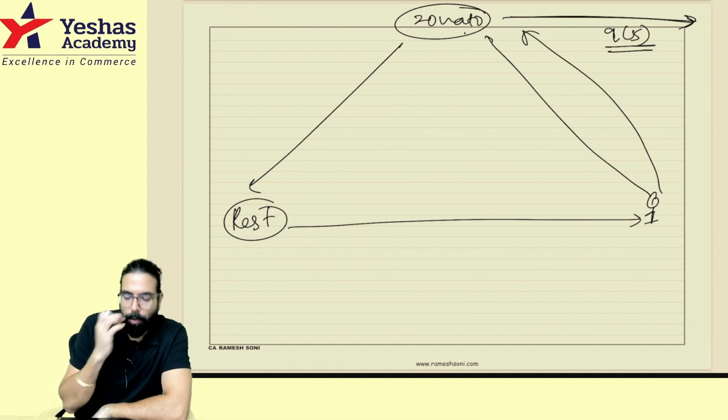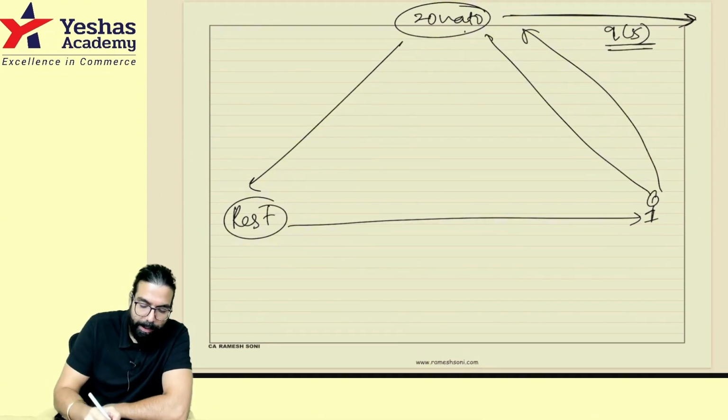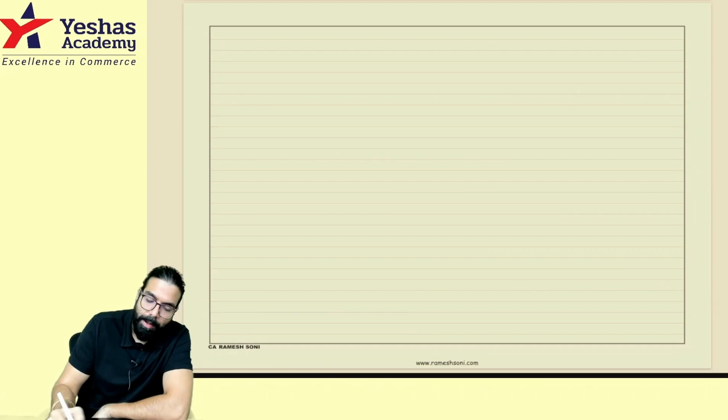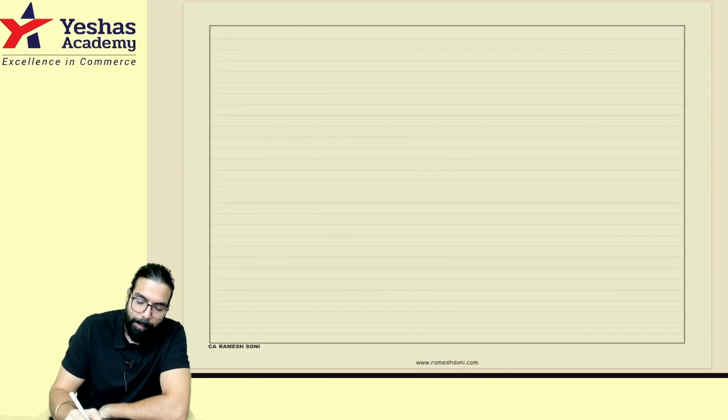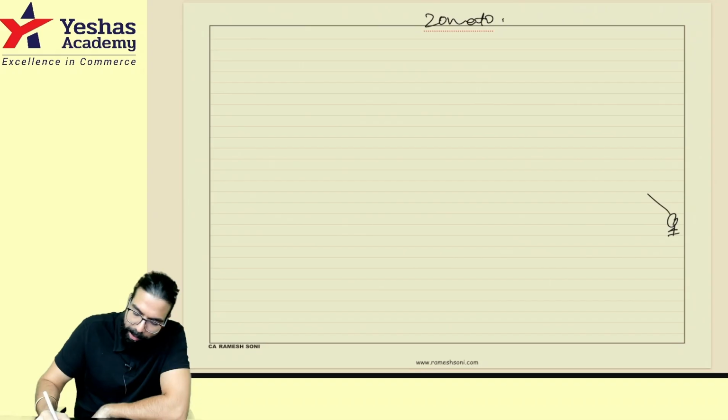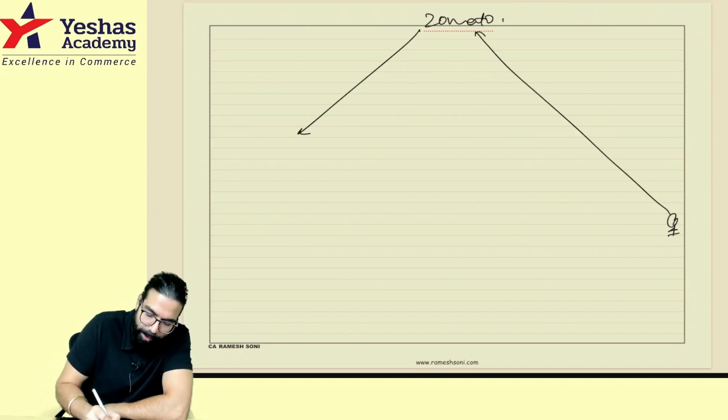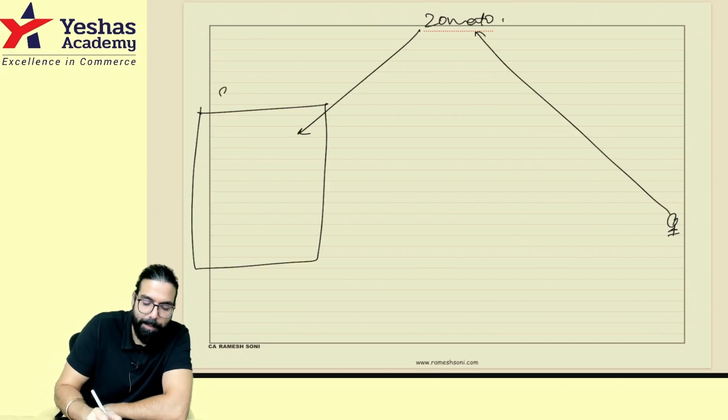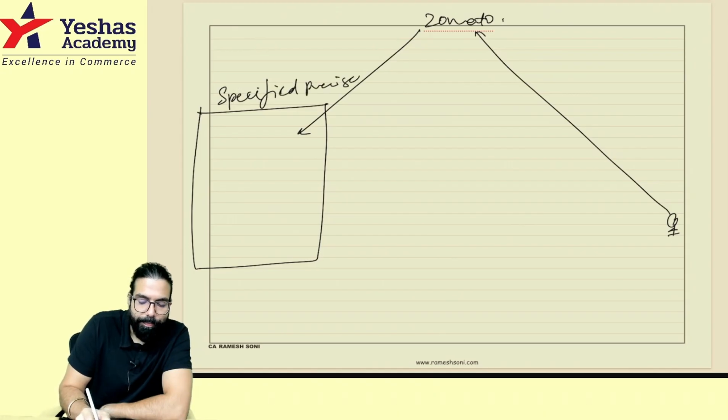Now what they have gone ahead and told is, sir, what if this restaurant is located in specified premises, and you already know what is specified premise. So for an example, Zomato is over here. One person wanted to eat food. He went to Zomato. Zomato directed to a restaurant which is located in specified premise. Sir, what is specified premises?